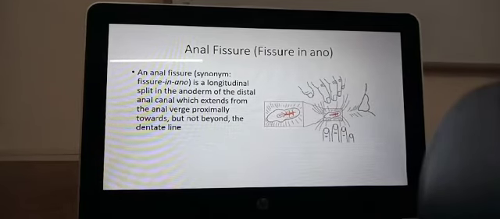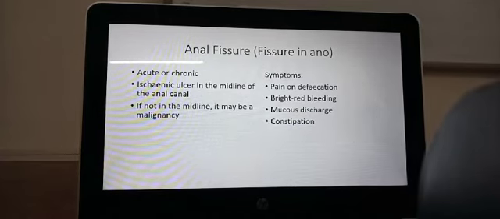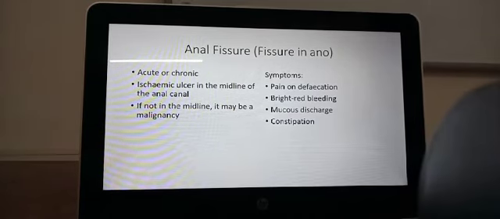Okay. Fissure in ano. Sometimes a crack in the anal canal. It's a longitudinal split in the anoderm, in the skin of the distal anal canal, which extends from the anal verge proximally towards but not beyond the dentate line. Anal fissure can be acute or chronic. It can be an ischemic ulcer in the midline of the anal canal, or if not in the midline, it may be a malignancy. Any of these can cause pain during defecation.